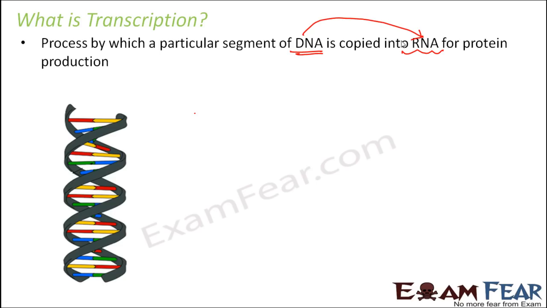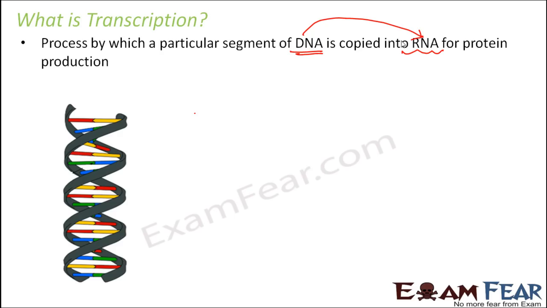As we discussed before also, DNA is the storage of genetic material. The purpose of DNA is to store the genetic information because it is chemically and structurally more stable. But in order to control the traits with this genetic information, if somebody wants the eye color of a person to be similar to what it was for his father or mother, that means we want the genetic information to take control of the traits.